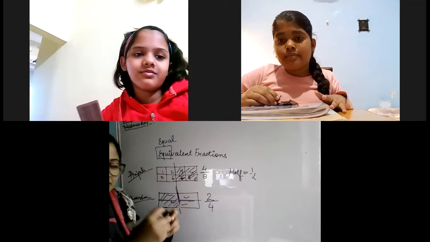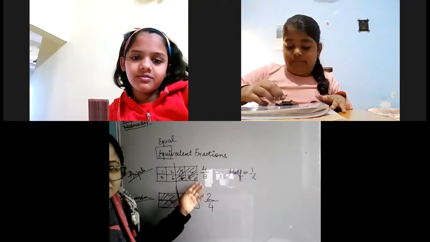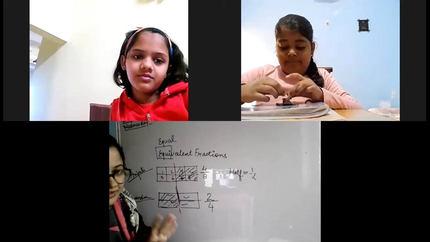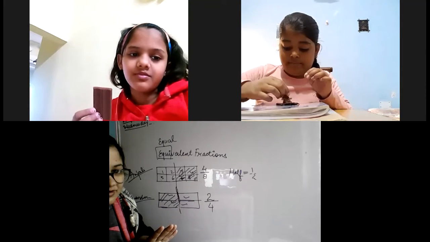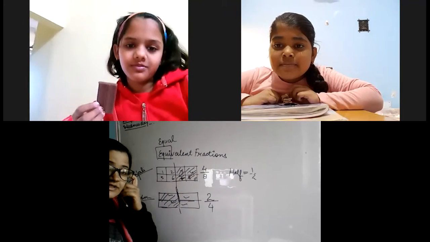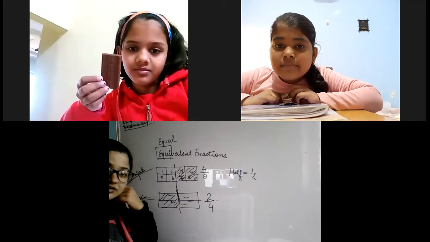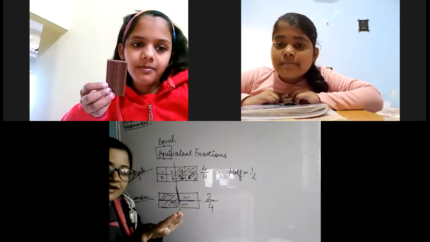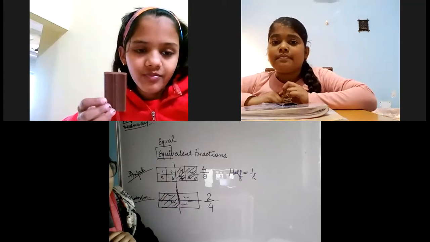Anjali will break her chocolates into 8 equal parts and she will share 4 parts with Pratishtha. Right, Anjali? Yes, ma'am. So show us, you will break it into 8 parts and you will give how many parts to Pratishtha? 4 parts. But I asked you to share half.